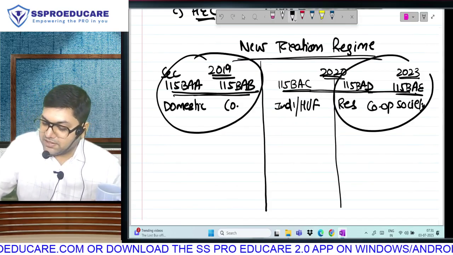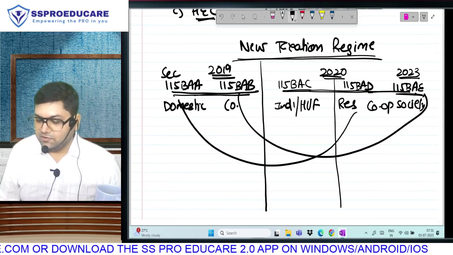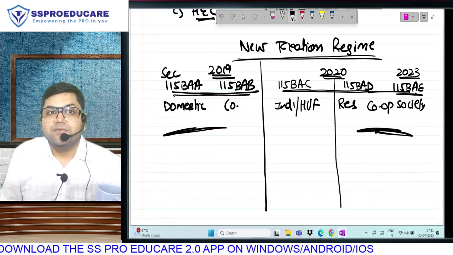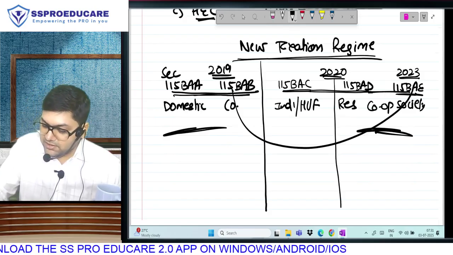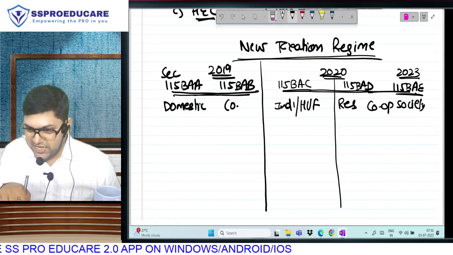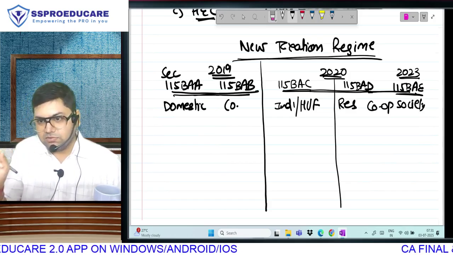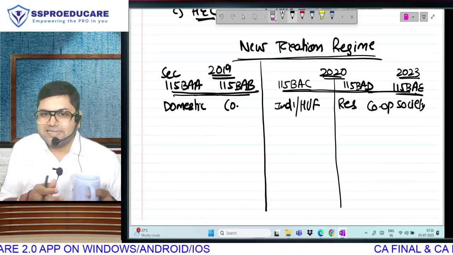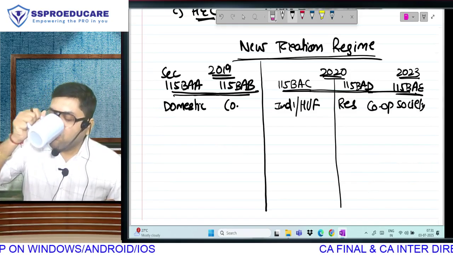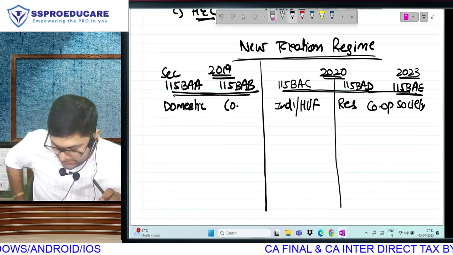It looks like they are similar. Not true. What is the only similarity between these two and these two? The assessee is the same. The conditions are not the same. The condition is the same for these two. Is that clear? Obviously, this is CA final. We have to learn all the 5 sections. But did you understand in what chronology the sections were introduced? The last section that was introduced was BAE, in the budget of 2023.